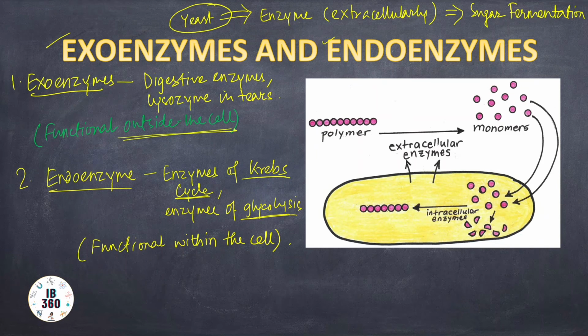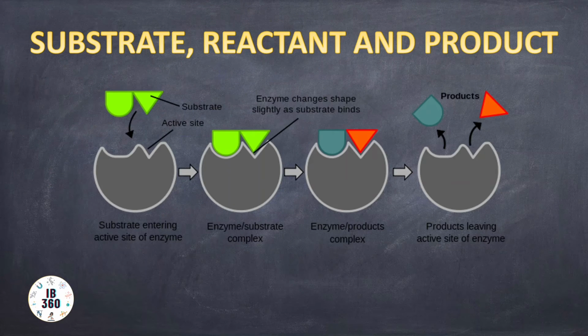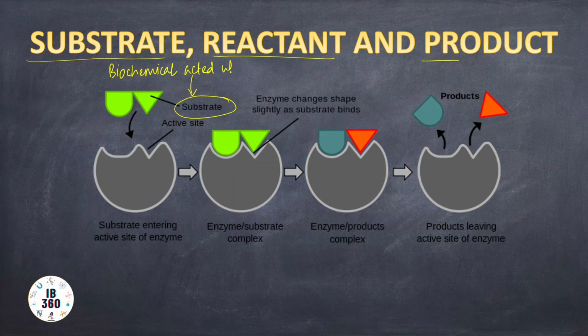Okay, let us move on to the next part, which is some new words you will learn today: substrate, reactant, and product. The biochemical which is acted upon by an enzyme is known as substrate. So, what is substrate? The biochemical acted upon by the enzyme. Okay, that is a substrate.